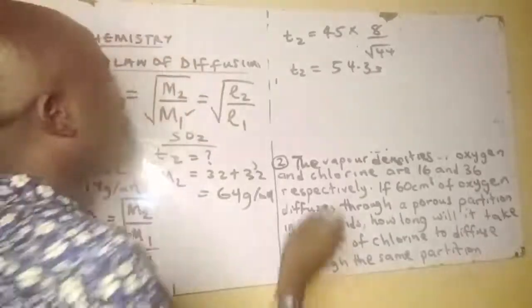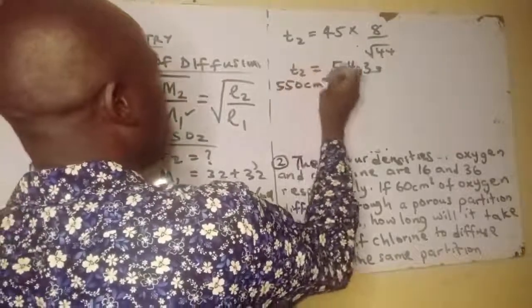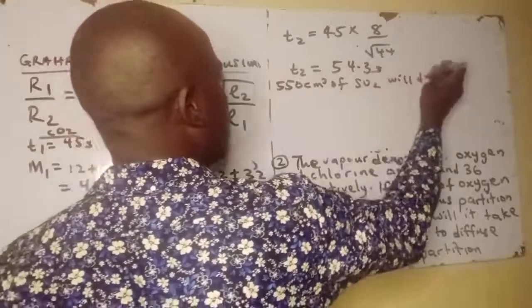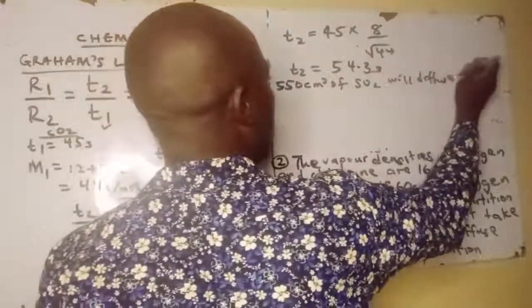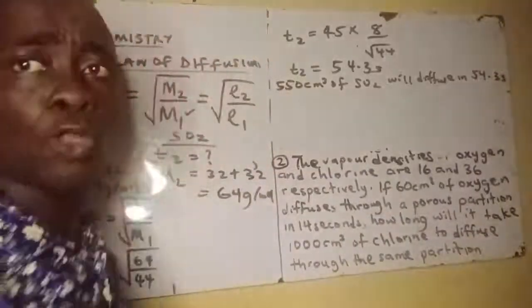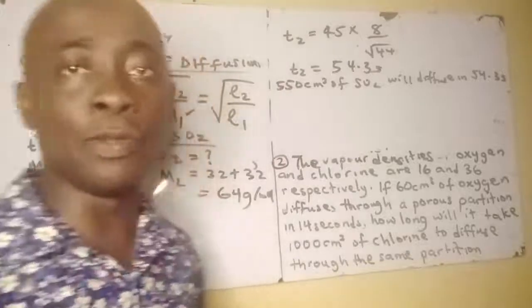Now since it is 54.3 seconds, then 550 cm³ of SO2 will diffuse in 54.3 seconds. Now the question says 800 cm³, so we relate them linearly, proportionally.